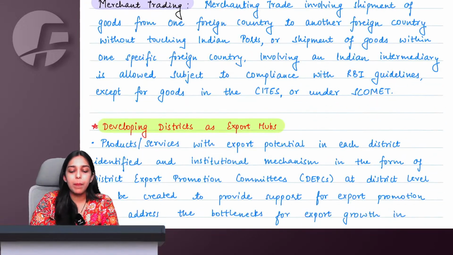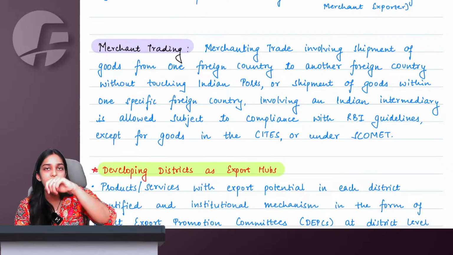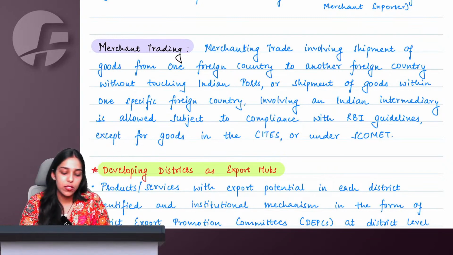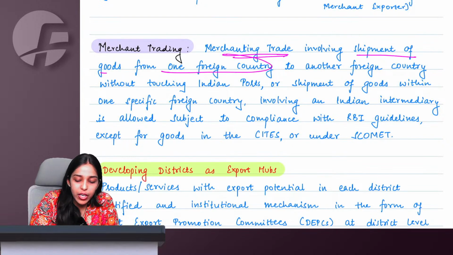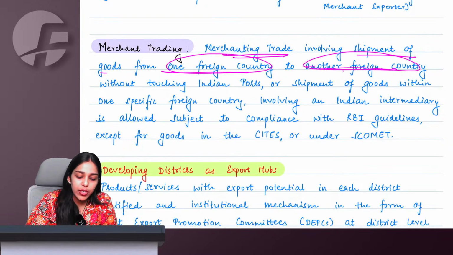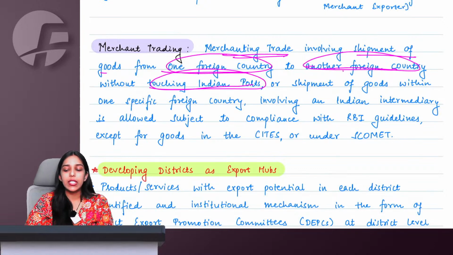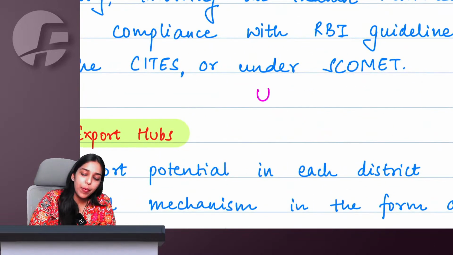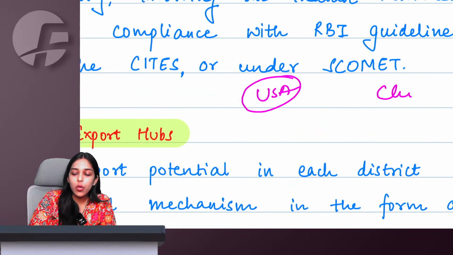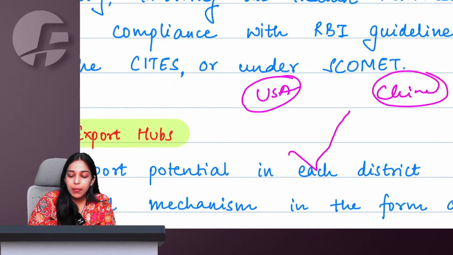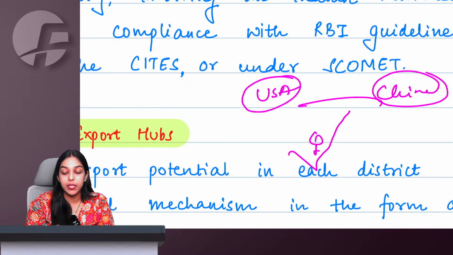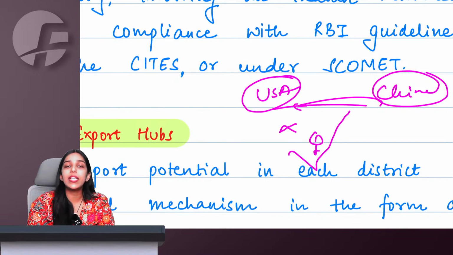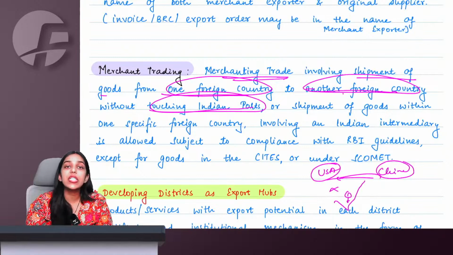What is merchant trading? Merchant trading means a person in India is arranging trade between people outside India. So we are saying merchanting trade involves shipment of goods from one foreign country to another foreign country without touching Indian ports. Say a person from USA wants to purchase goods from China. I, being in India, arrange their trade and the Chinese person sends the goods to the American person without these goods entering into India. This is known as merchant trading.